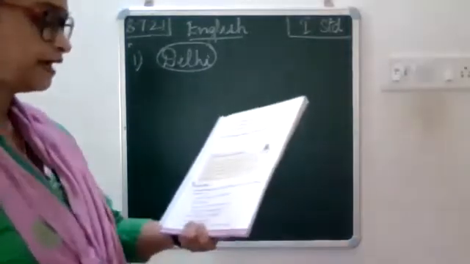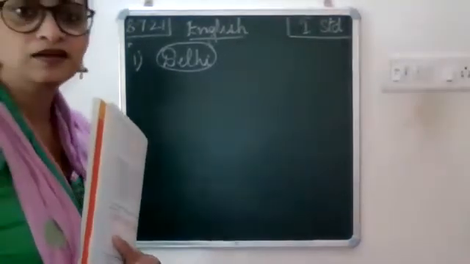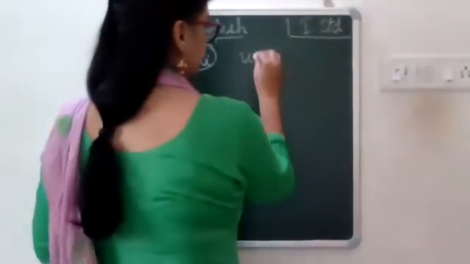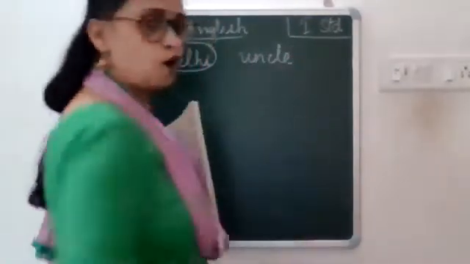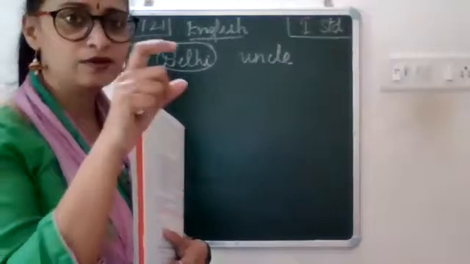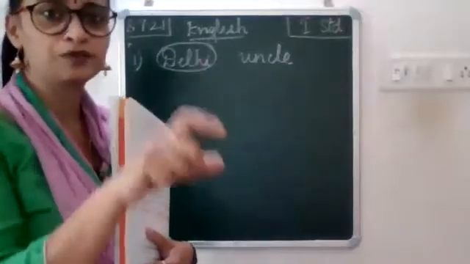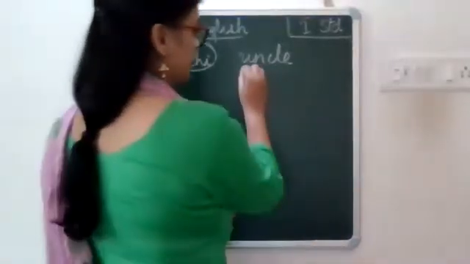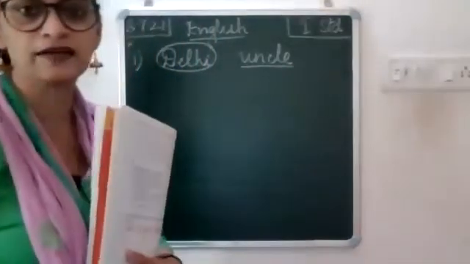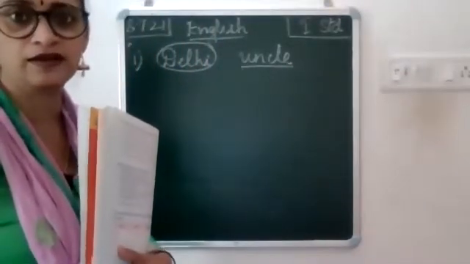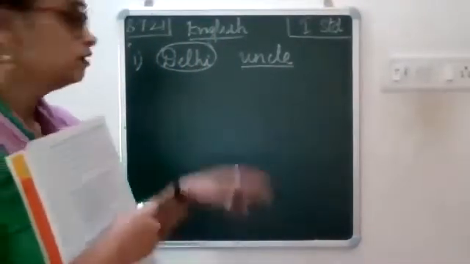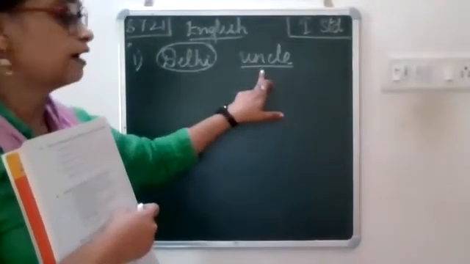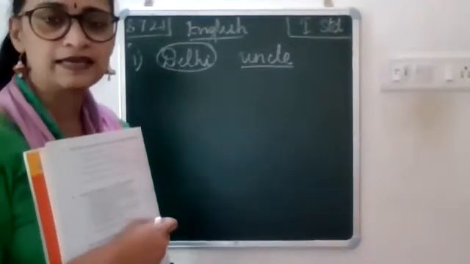And then in the same sentence you have uncle. This is common noun. If they are given a name in front of uncle, then that would become proper noun. But this one they have just mentioned as uncle, which means this is a common noun. So you will underline common noun. You will underline uncle. So the first sentence you should have circled Delhi and underlined uncle. Is that clear?